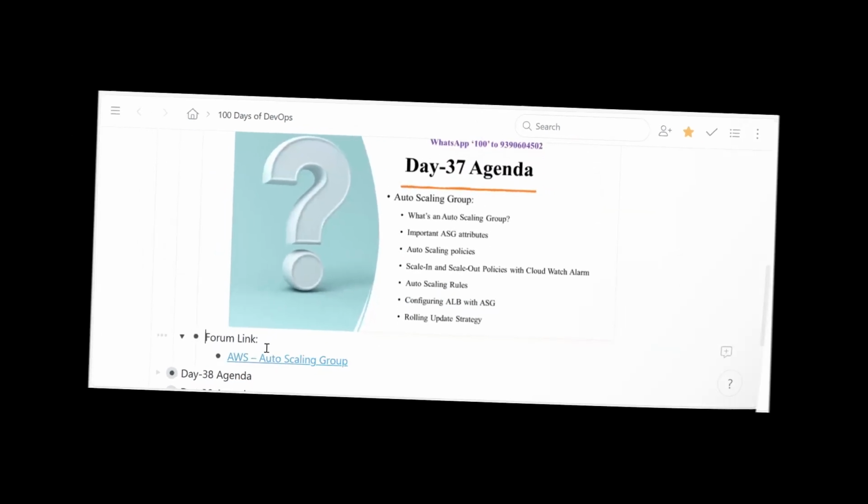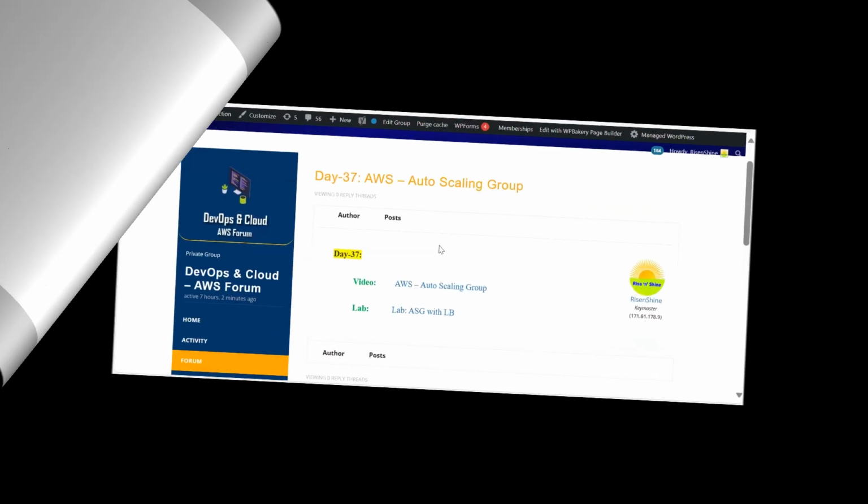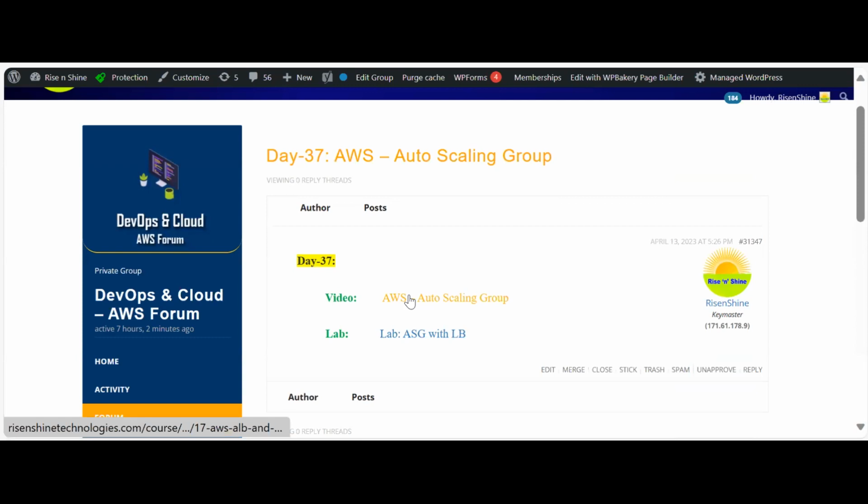If you go to the forum link, the video, which is almost 2 hours, gives the complete demonstration, and there is also a step-by-step lab guide which you can access from this section. So don't miss this agenda. Learn about the auto scaling group, understand how to configure it, and use the lab guide to practice it.